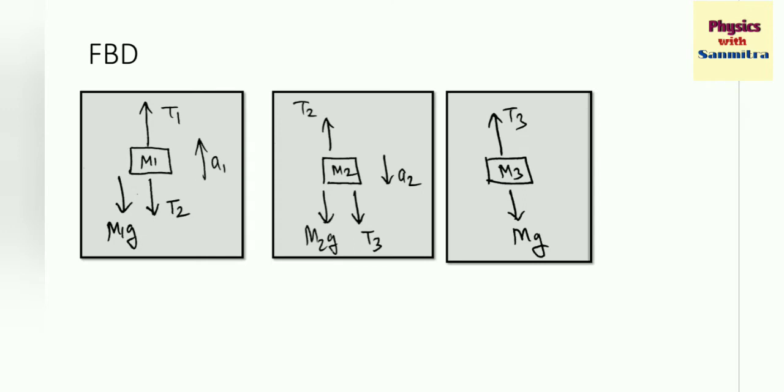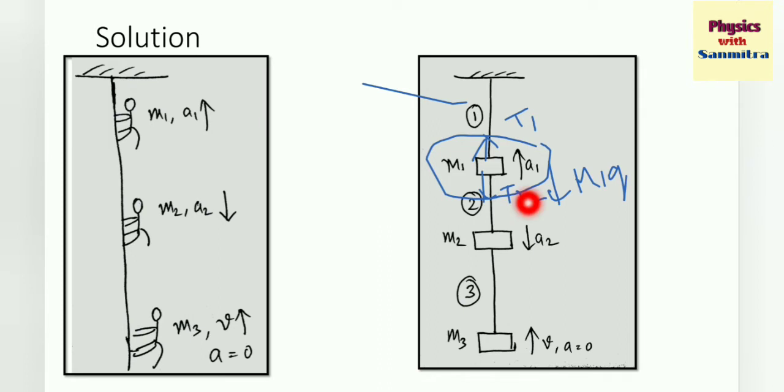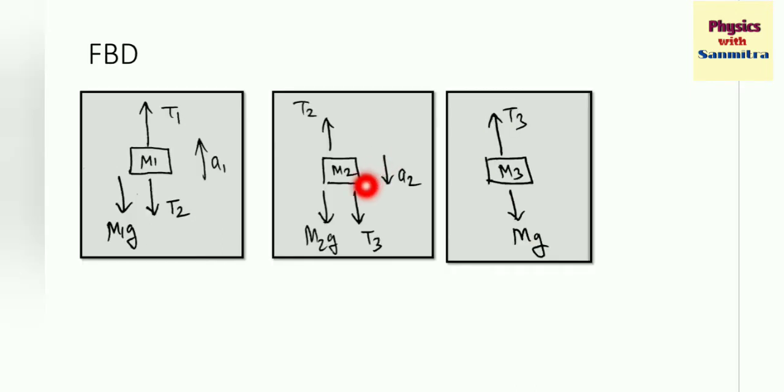The m2 is acted upon upward by t2 and downward by t3 and m2g also, and it is moving downward with an acceleration a2. m2g is the weight, always acting downwards towards the center of the earth.